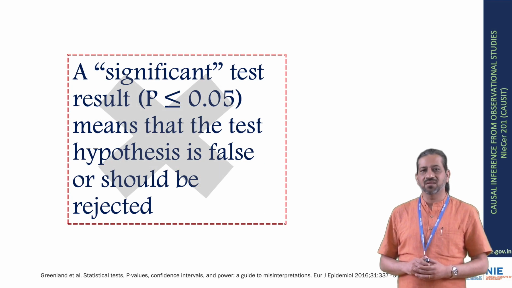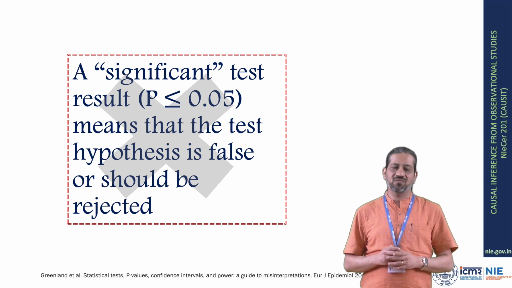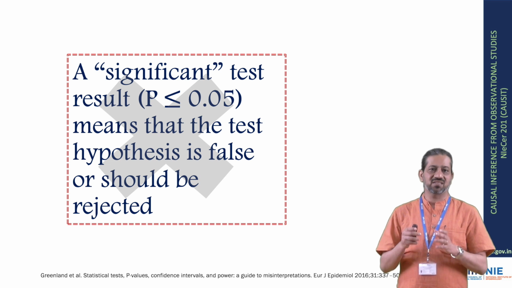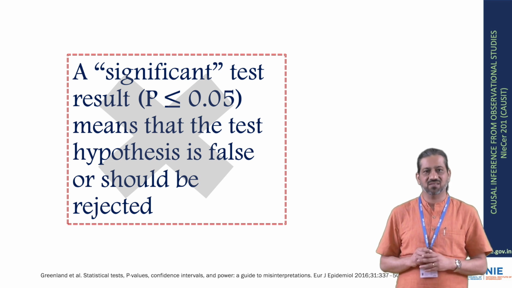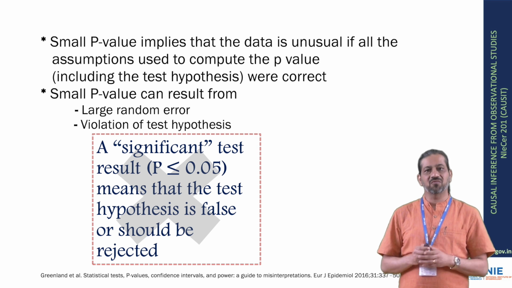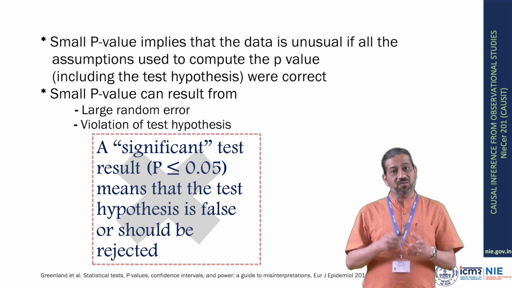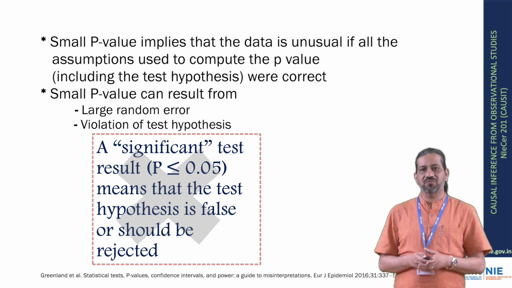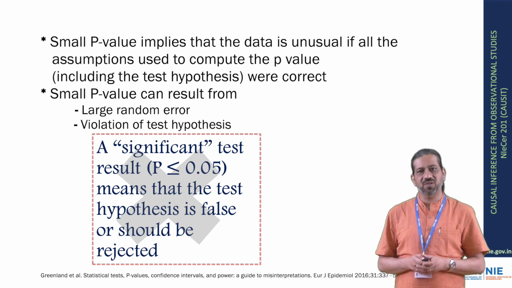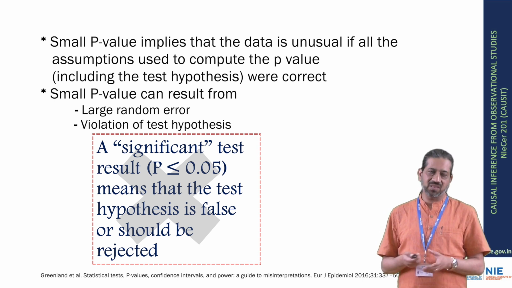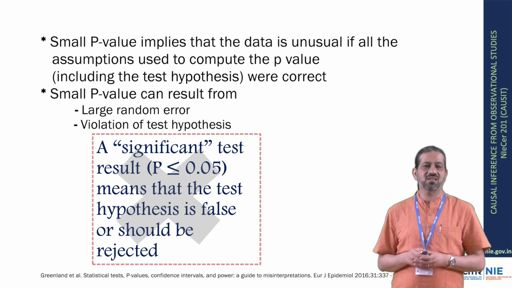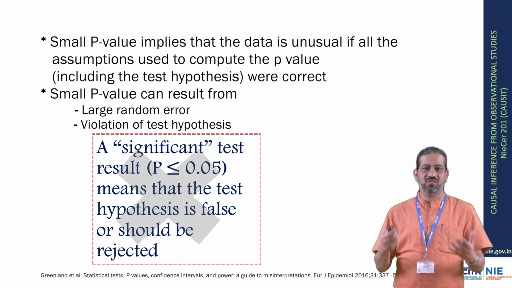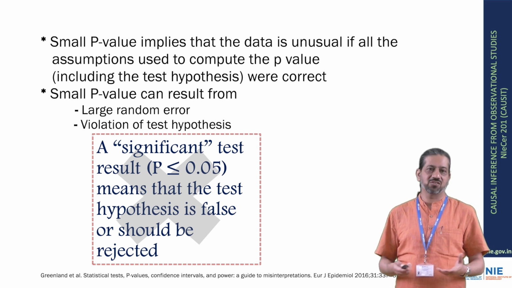Third misinterpretation: a significant test, where we say significant based on p less than or equal to 0.05, means that the test hypothesis is false or should be rejected. Again, remember that small p-values may be true, but it may also be because the data is unusual, and it can be held to be true only if all the assumptions that we use to compute this p-value were correct. It is possible that we do not meet those assumptions in our study, especially in observational studies. This could result from large random errors, violation of study protocols, and even violation of the test hypothesis.